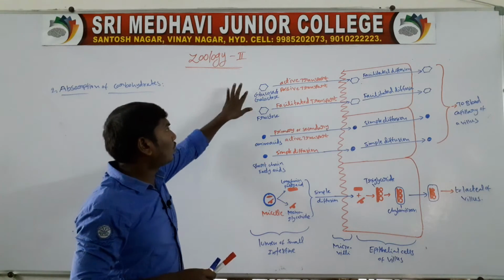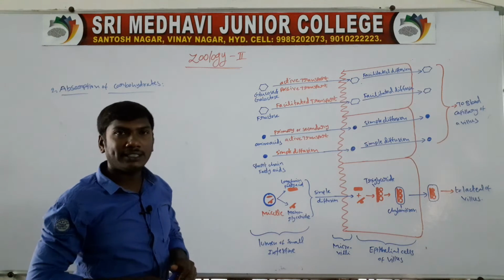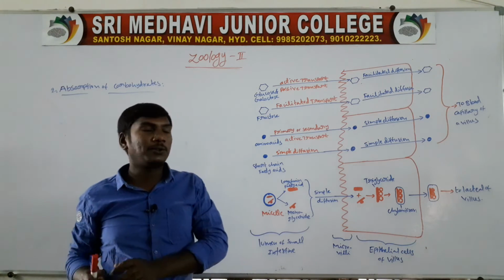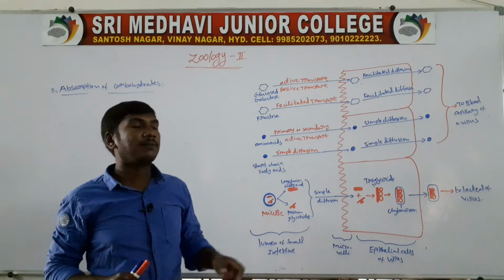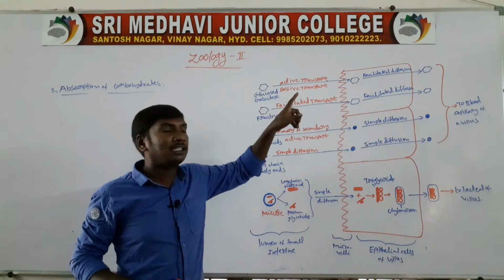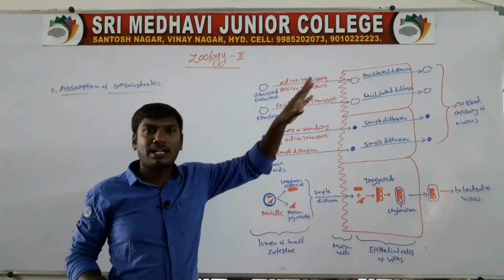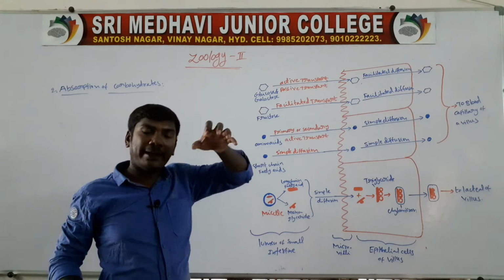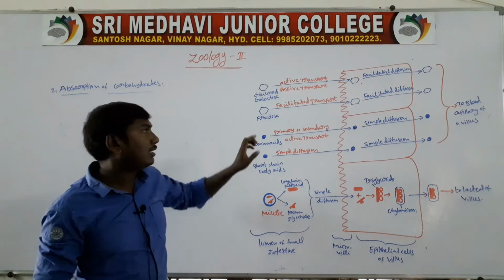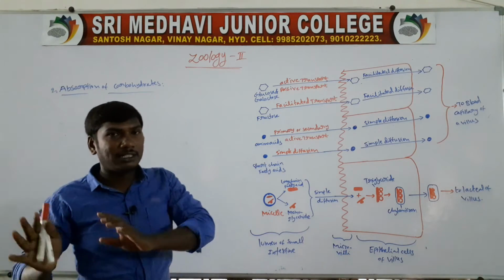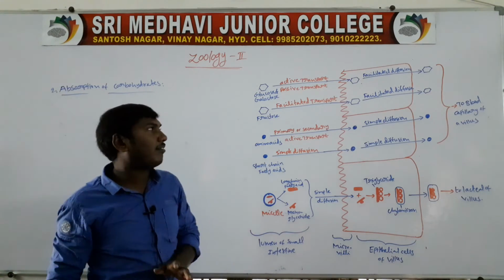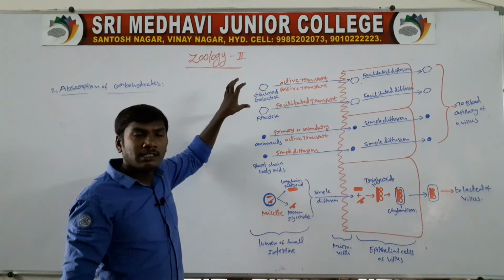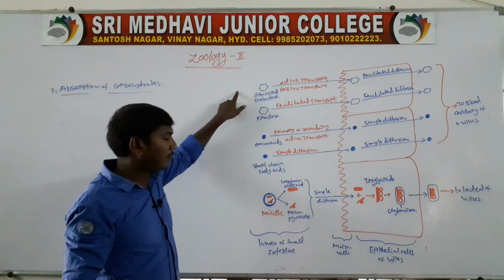First one, glucose and galactose. Some amount of the glucose is transported by the active process, and some amount is transported by the passive process. This is the absorption of carbohydrates in the small intestine.